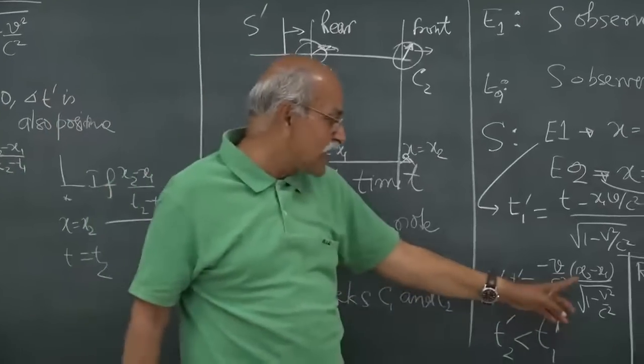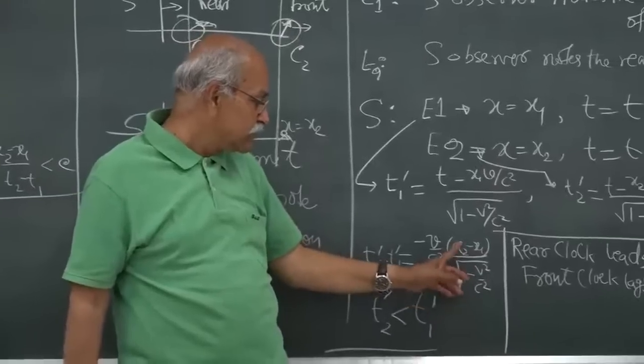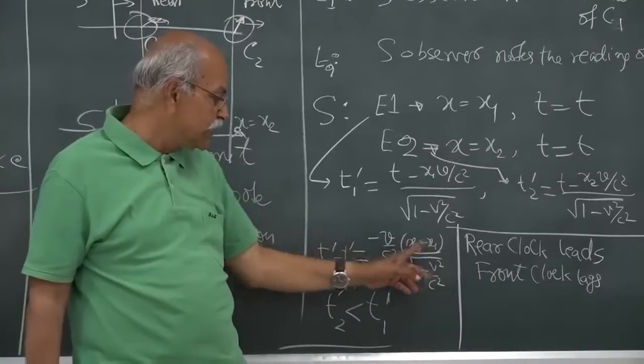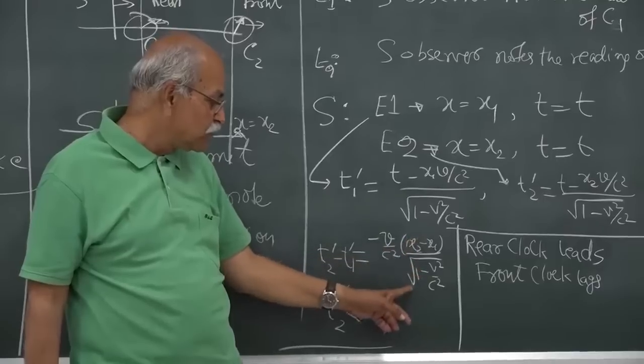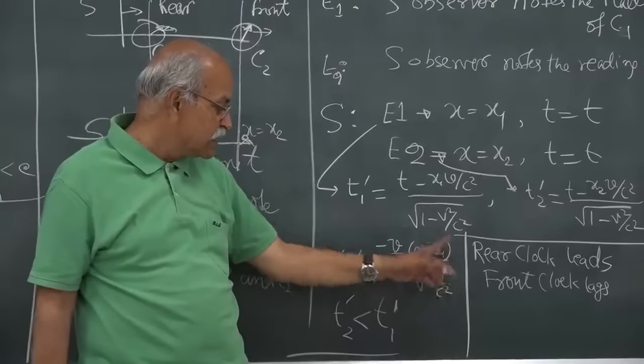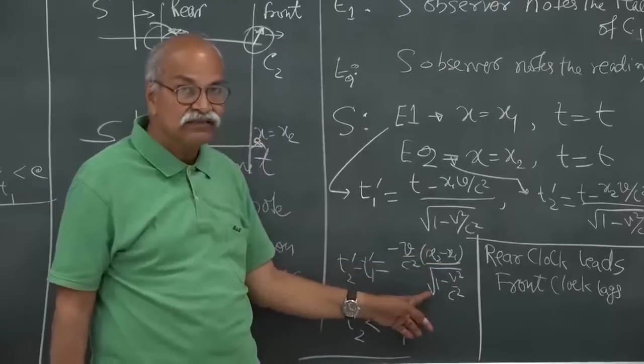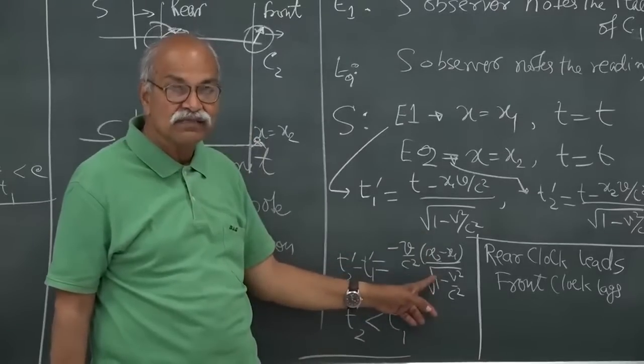So if you look at this factor and this expression x2 minus x1, which is the moving length, and you divide it by the square root of 1 minus v square by c square, its value increases and becomes the rest length between these two clocks.